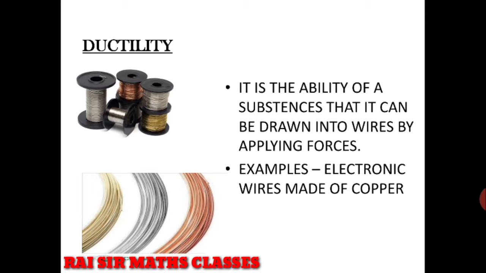However, we later got knowledge that copper is similar to silver in terms of conducting electricity, so we use copper in place of silver, as silver is the most valuable, or we can say the rarest and costliest product. So we have completed our second property, ductility.